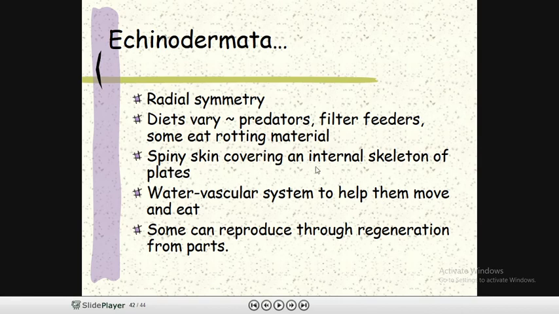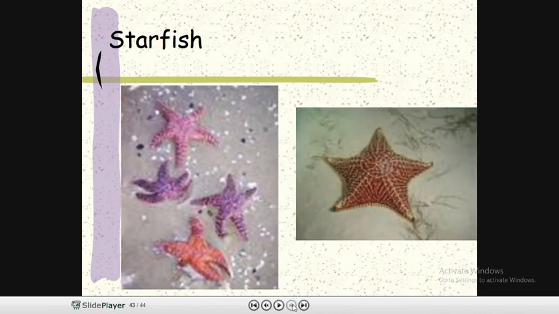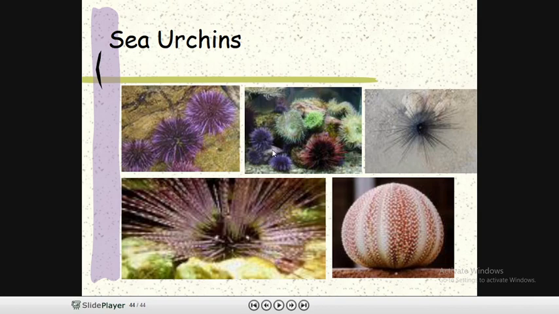They have spiny skin covering an internal skeleton of plates. Water vascular systems are there to help them move and eat. Some can reproduce through regeneration from parts. This is how the starfish looks, and these are the sea urchins.